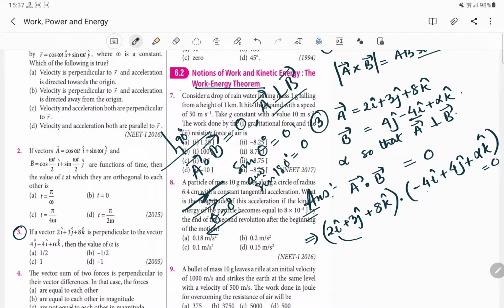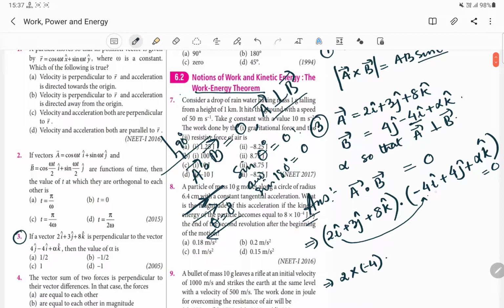So this i component will be multiplied with the i component of the other vector, that is this 2. Let me put it like this, this 2 will be multiplied with minus 4. We will be having 2 into minus 4. And what about the other? Plus 3 into this 3, which is also positive. And what about the 4? This is also positive, 3 into 4. And what about the alpha and the 8k cap? This is also positive, so 8 alpha, this is equal to 0.